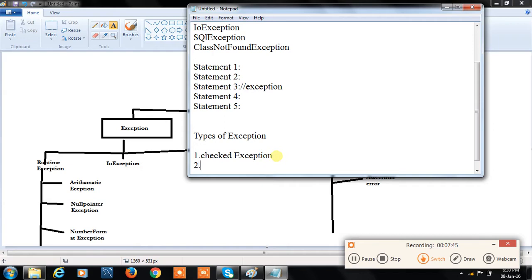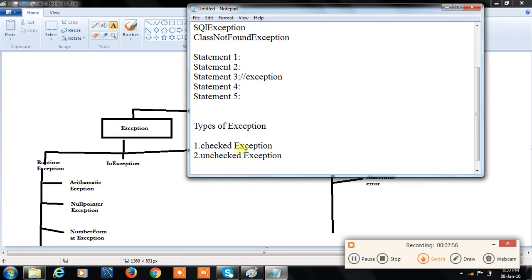Here what is meant by checked exceptions? Exceptions which are checked at compile time. That means the exceptions which are checked at compile time are nothing but checked exceptions.